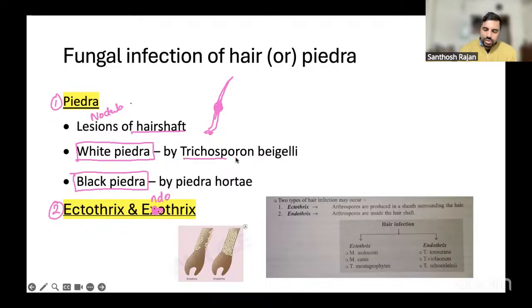White piedra is caused by Trichosporon beigelii. Black piedra is caused by Piedraia hortae. That's it. This is only.